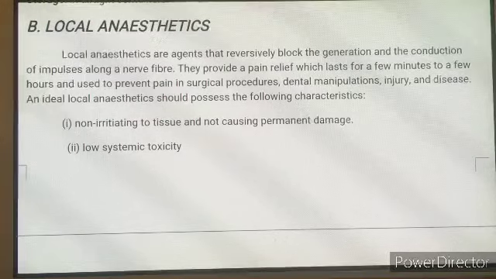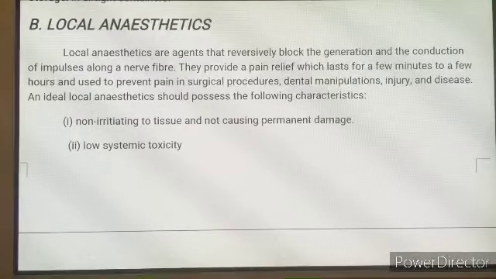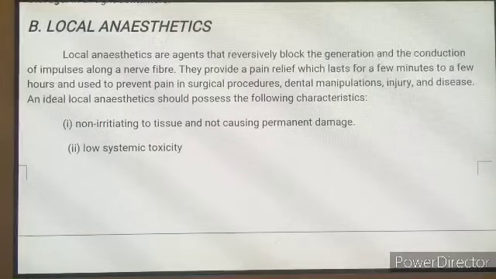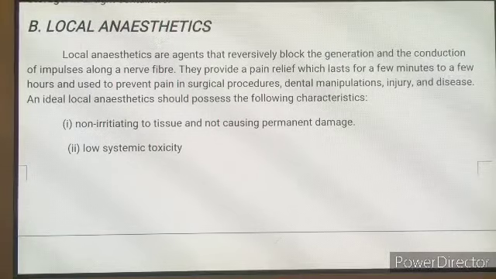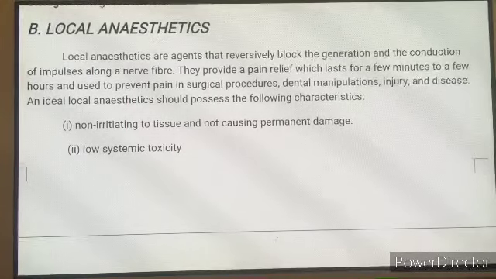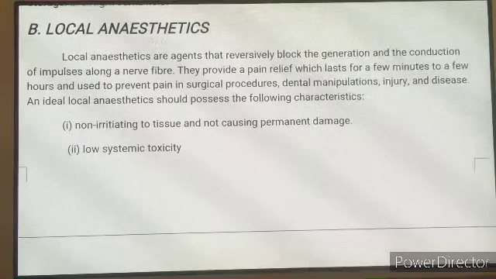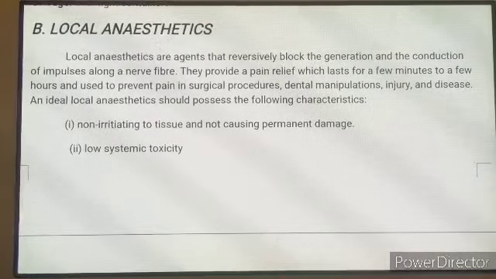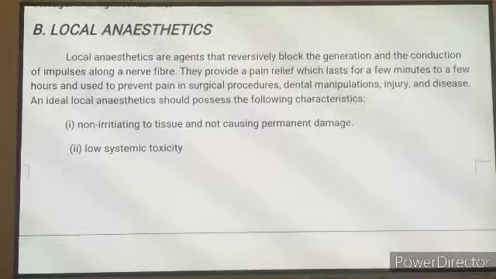Local anesthetics are the agents that reversibly block the generation and conduction of impulses along the nerve fiber. They provide pain relief that lasts for a few minutes to a few hours and are used to prevent pain in surgical procedures, dental manipulations, injury and disease.